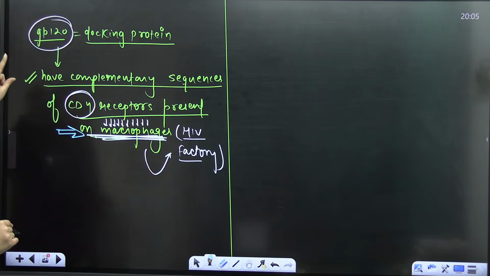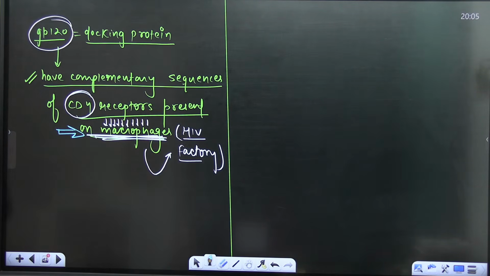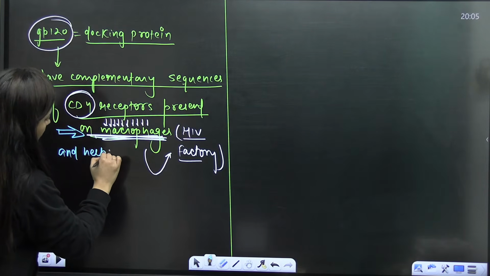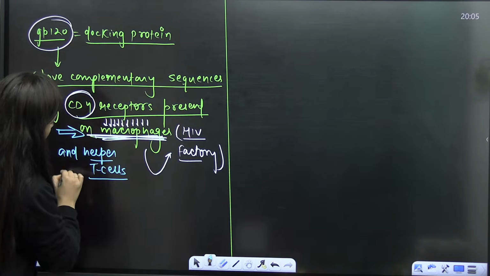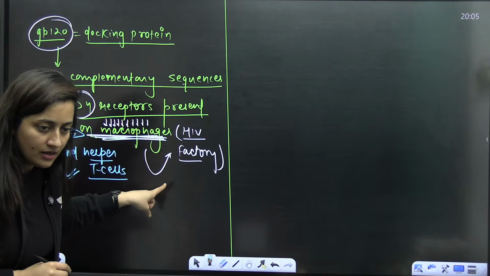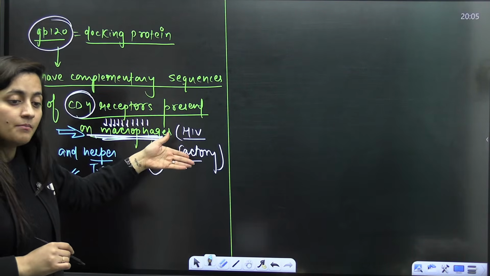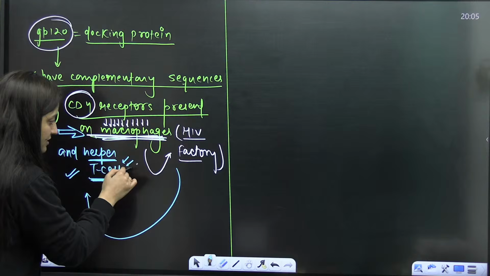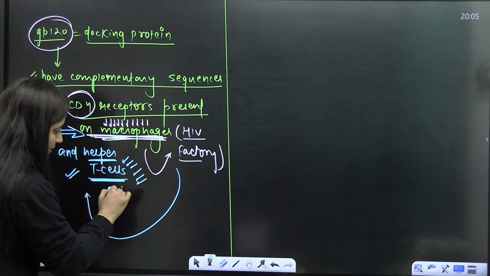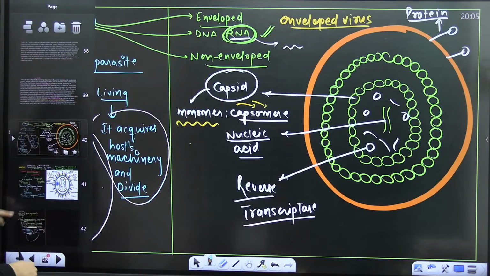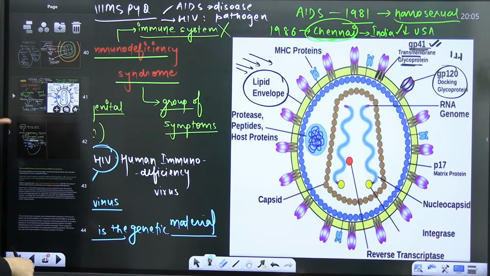Because this GP120 has the complementary sequence to CD4 receptors, and not just the CD4 receptors on macrophages but on the helper T cells as well. It will help this virus enter the macrophages, use them as the HIV factory, increase its number, and start destroying the helper T cells of our immune system. They are obviously a type of WBCs, so our immune system will get weakened. This is how it works. Is that clear? This is how AIDS and this HIV virus work.